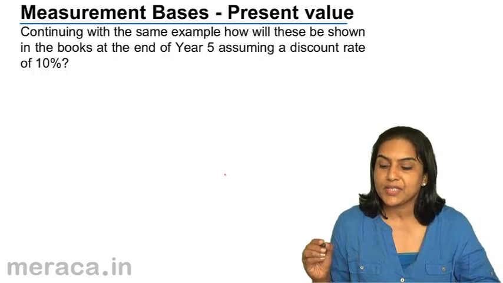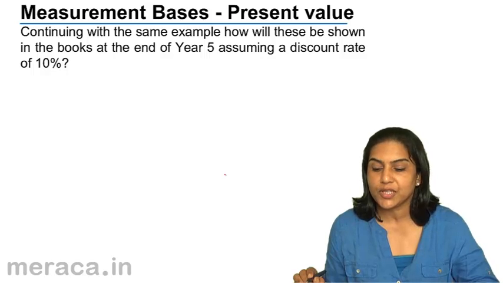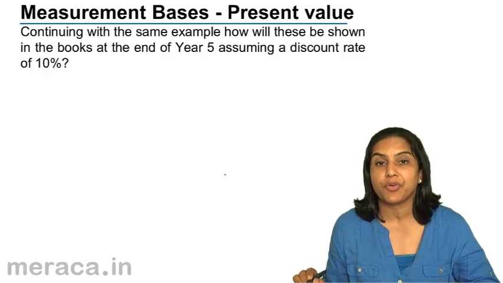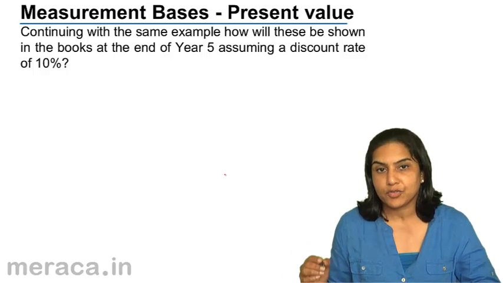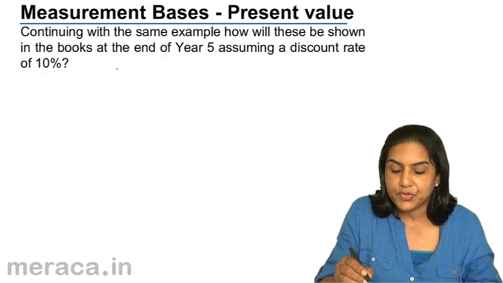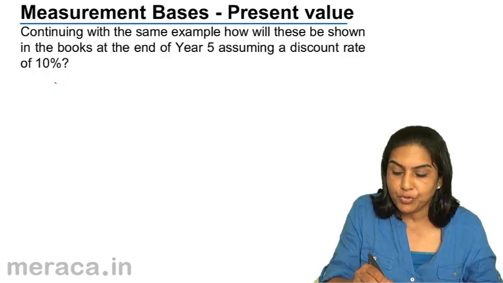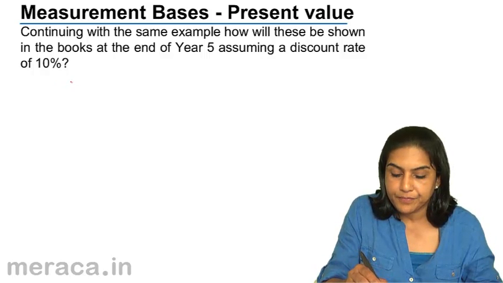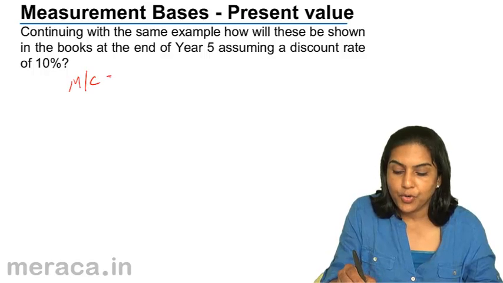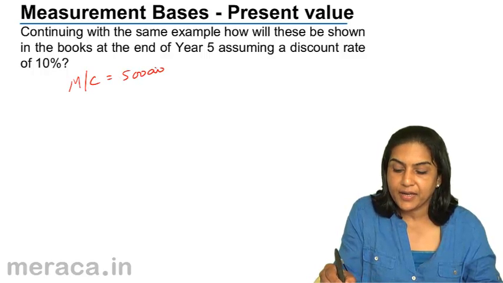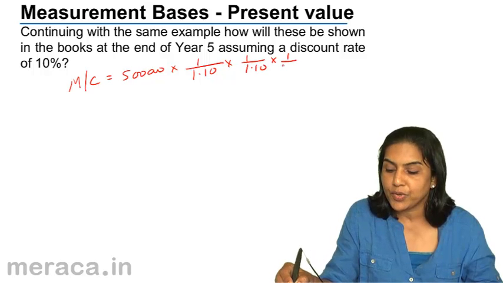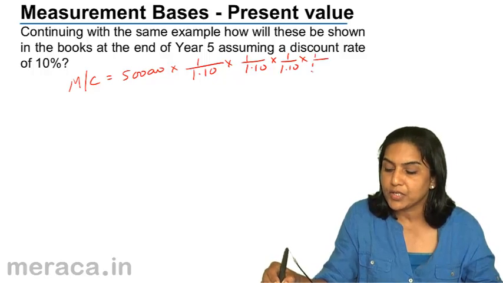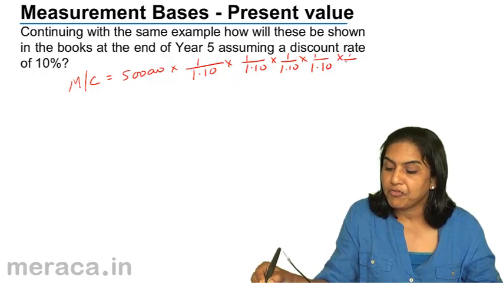Present value. Continuing with the same example, how will these be shown in the books at the end of year 5, assuming a discount rate of 10%? Discount rate of 10% every year. So the value is going to come down by 10% every year. Basically, it would mean that the machinery would be valued at 5 lakh into 1 divided by 1.1 into 1 divided by 1.1, and so on for 5 years.